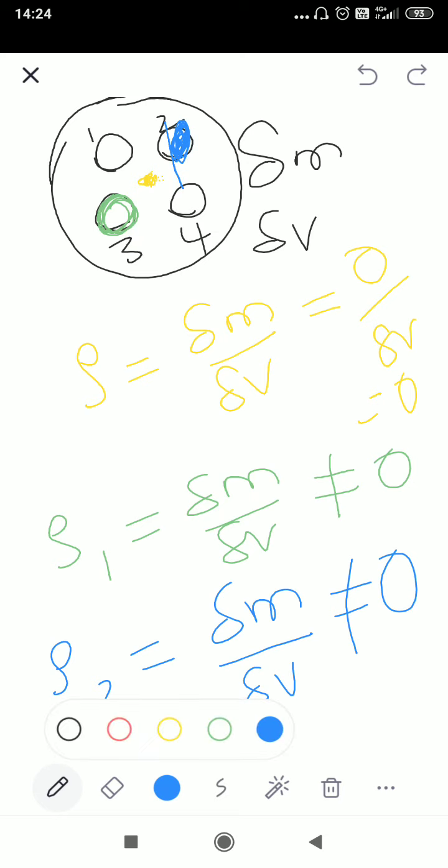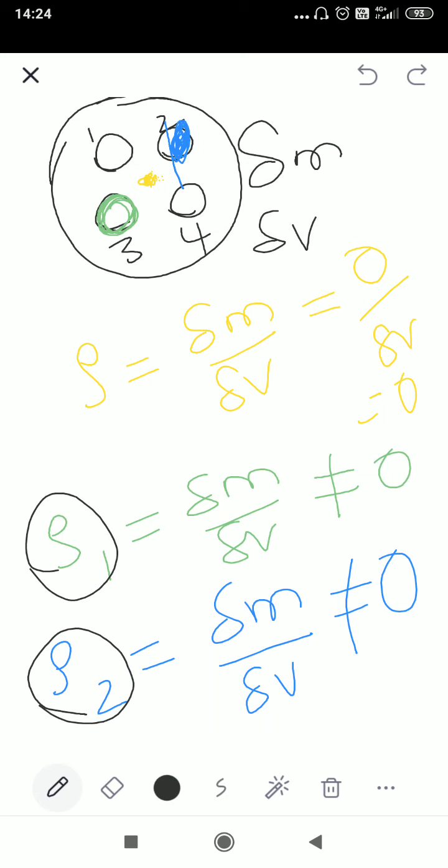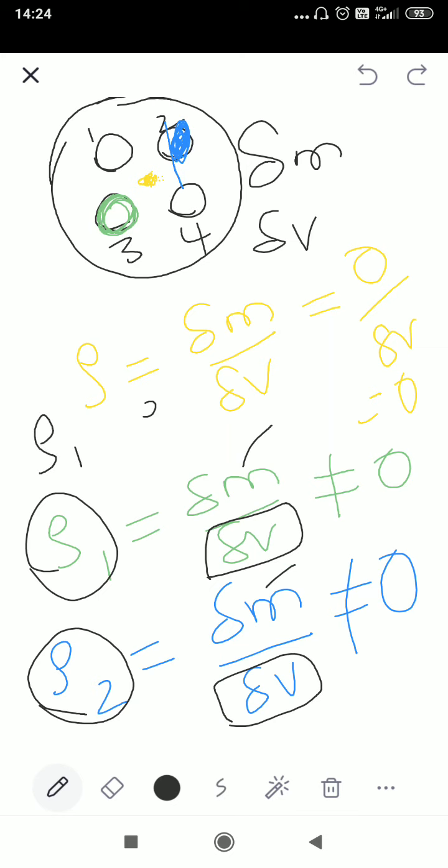Both rho 1 and rho 2 are not equal to 0. But observe which is greater. I'm keeping delta V constant in both cases, only delta M is changing. So which one is greater? Yes, rho 1 is greater than rho 2.